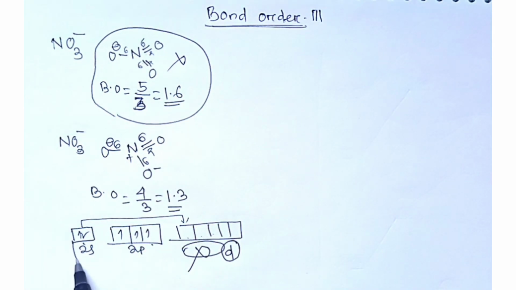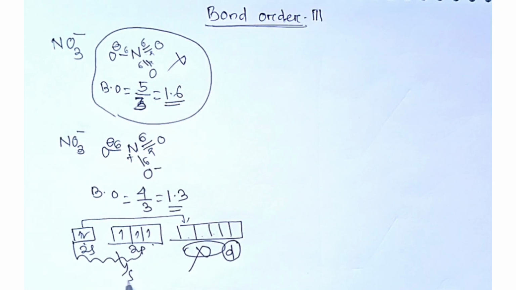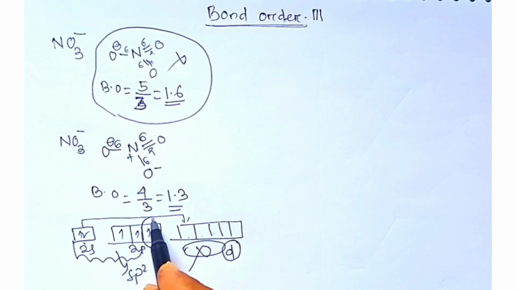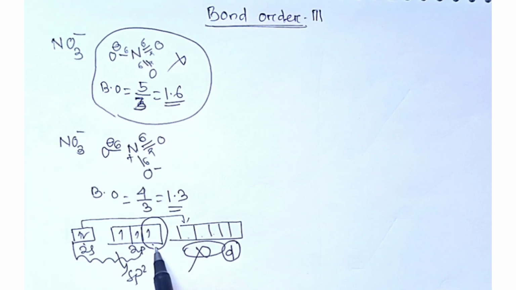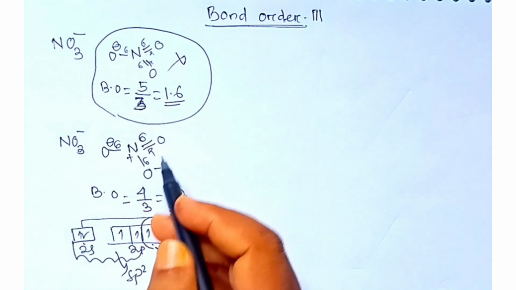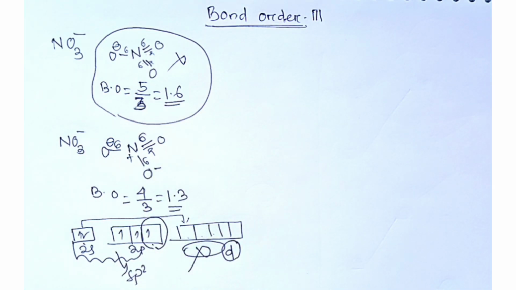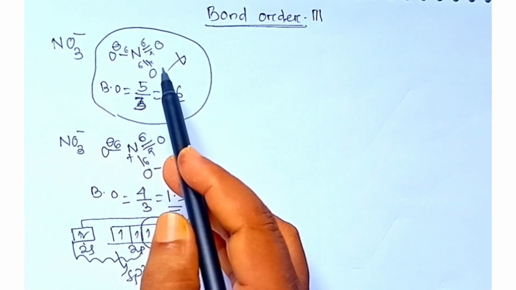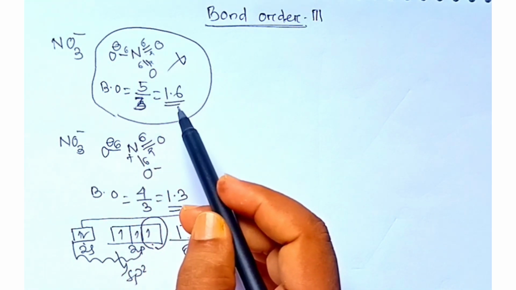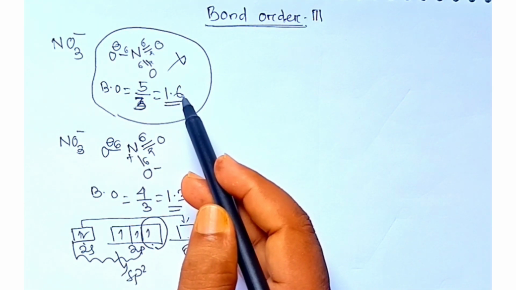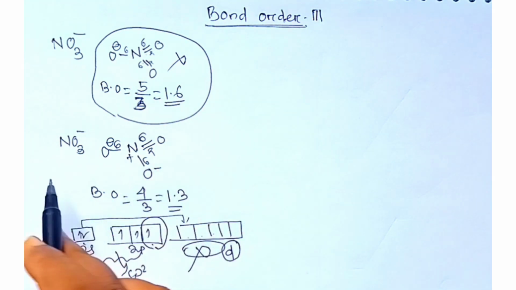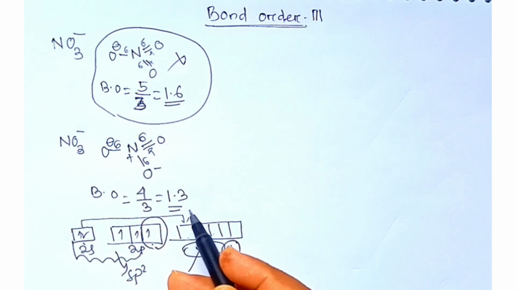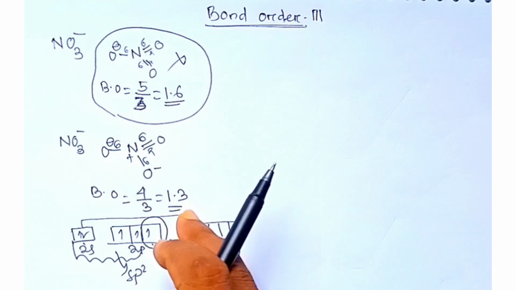That means here the hybridization will be sp2, and 1 unhybridized p atomic orbital will do the pi bond formation with this oxygen atom. So as we were wrongly doing the structure of the NO3 minus ion, that's why the bond order came as 1.6, which is not correct. If we do it properly, then we will obviously get the correct bond order.